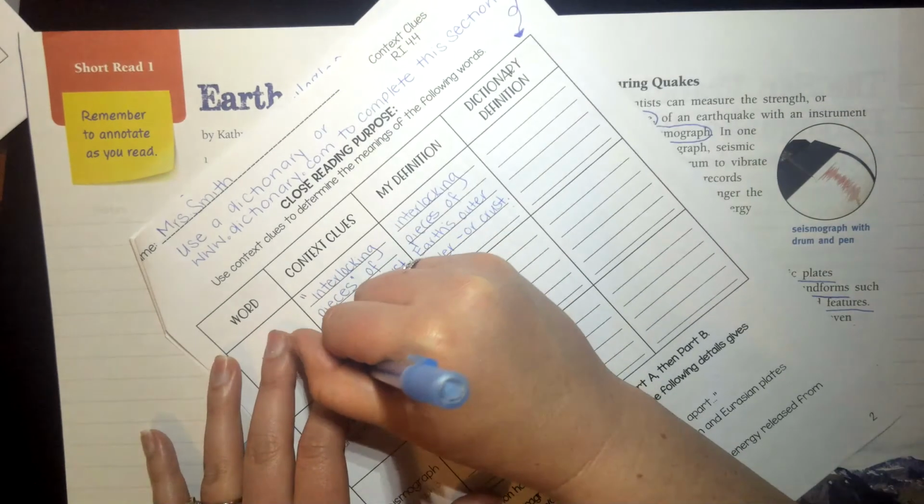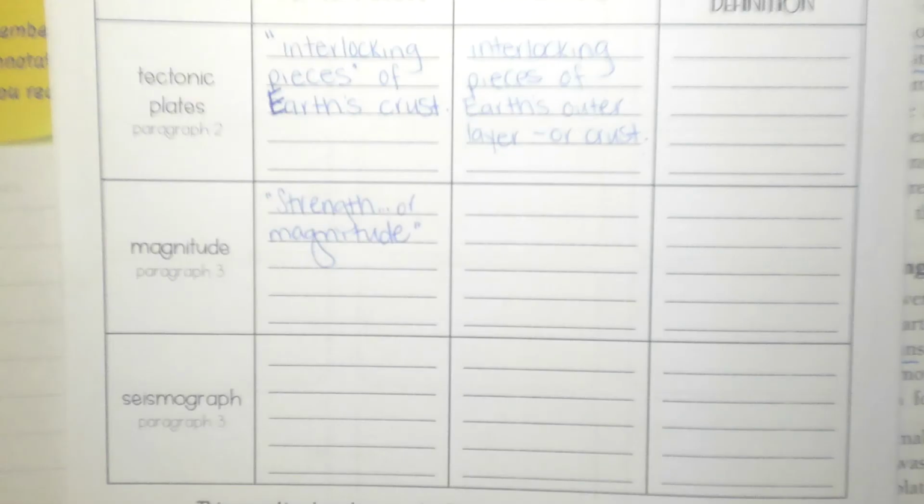And so I'm going to write that right here. I'll zoom in for you. Sorry, it's crooked. Okay, so there's my context clue.